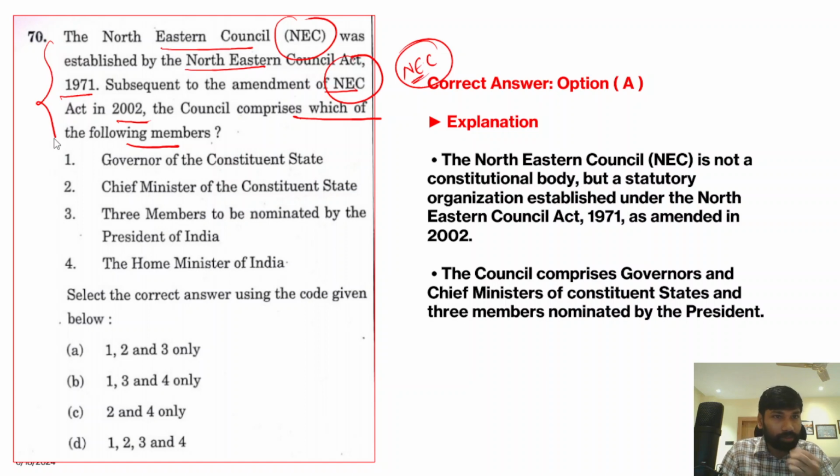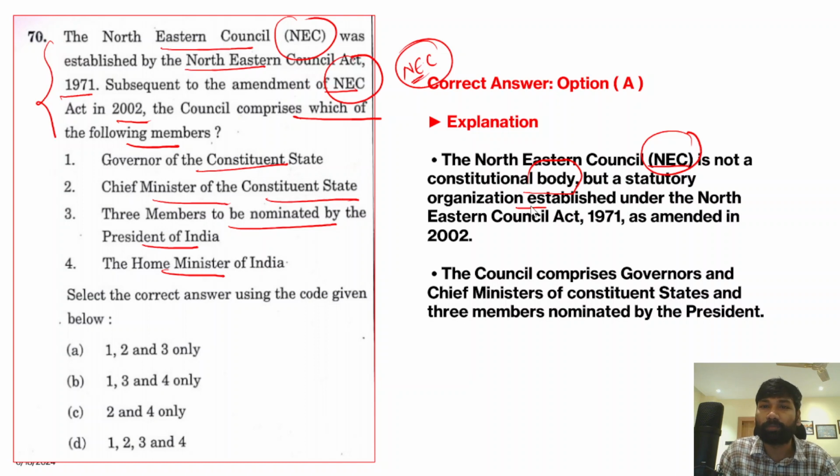Right, so the options given are governor of the constituent states, chief minister of the constituent state, 3 members to be nominated by the president of India, and home minister of India. Now when we talk about this Northeastern Council, it is not a constitutional body. It is a statutory body because it is constituted by an act of parliament, but it is not a constitutional body. And it was established under the Northeastern Council Act of 1971, and it was amended in 2002. And this Northeastern Council comprises governors and chief ministers of the constituent states, and apart from that, 3 members nominated by the president. So therefore 1, 2, 3 is the correct answer, but home minister is not part of this Northeastern Council.